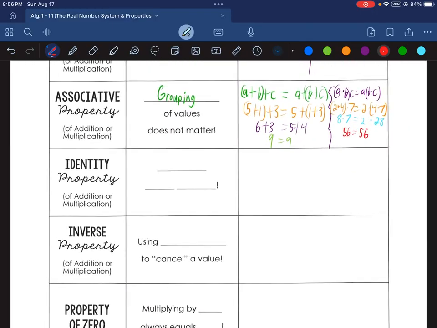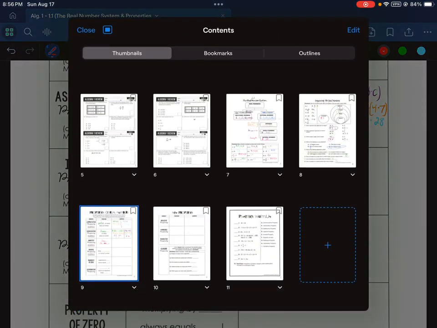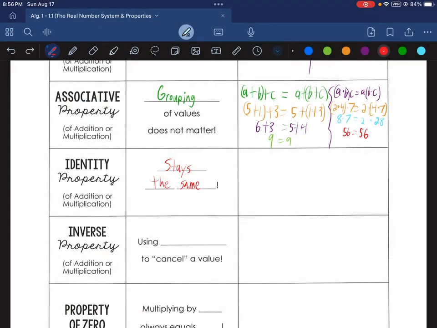The identity property. This is also true for addition and multiplication. Basically, the main idea is that what you start with stays the same when you're done with it. Now, what causes it to stay the same for addition and multiplication differ. For addition, adding 0 to any number keeps it the same. So 5 plus 0 is 5, 8 plus 0 is 8. For multiplication, multiplying by 0 does not keep it the same. Rather, multiplying by 1 will keep it the same. So 1,000 times 1 is 1,000, for example.